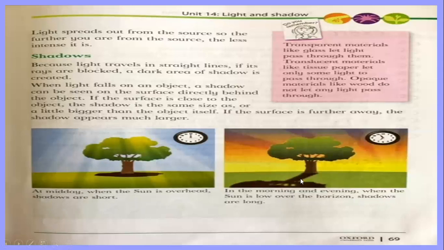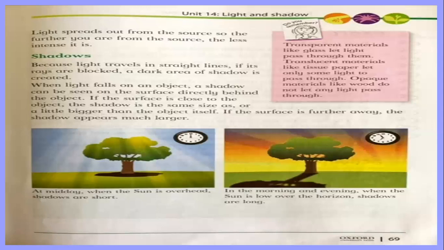You can do it and have an experience by standing in front of the light and you can see your shadow on the floor or on the wall. If you are near the light, then the shadow is small, and if you are away from the light, then the shadows are longer.